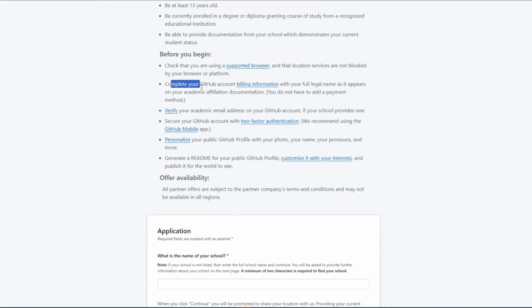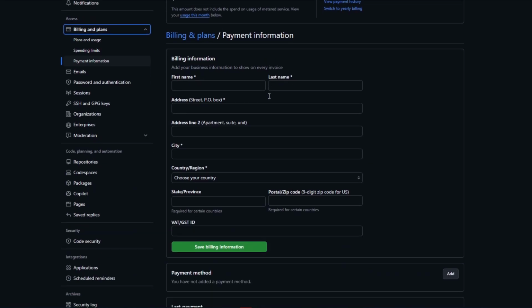And we need to complete the GitHub account billing information with the legal name as it appears on your academic affiliation documentation. So let's click on the billing information right here. Once inside, you want to make sure that your billing information is completed.